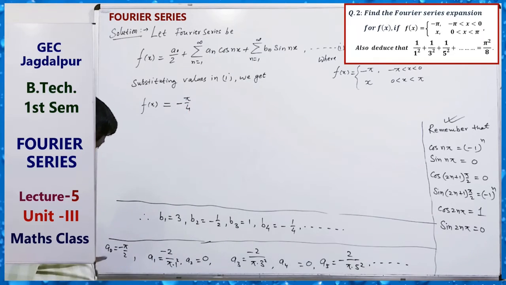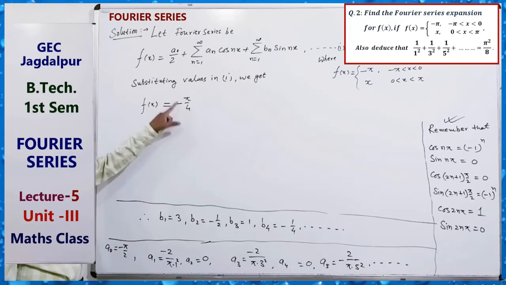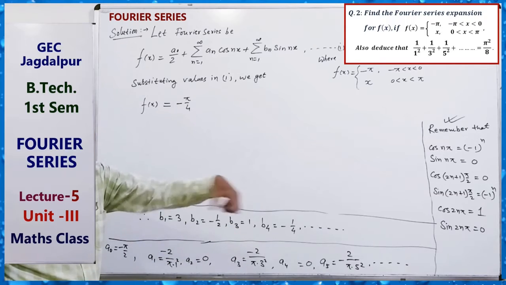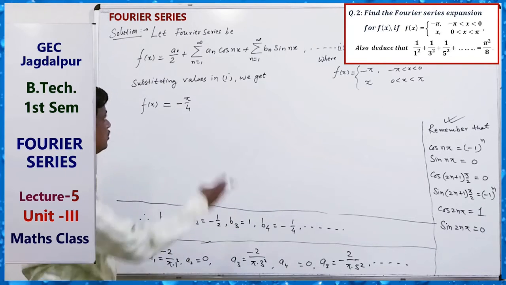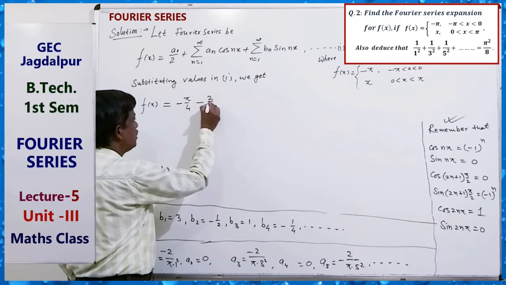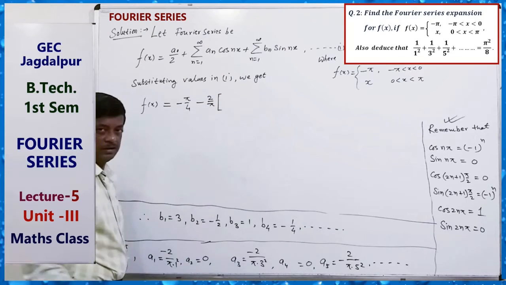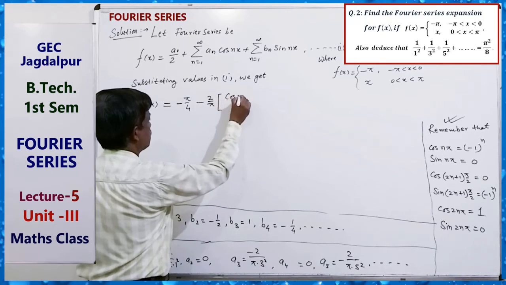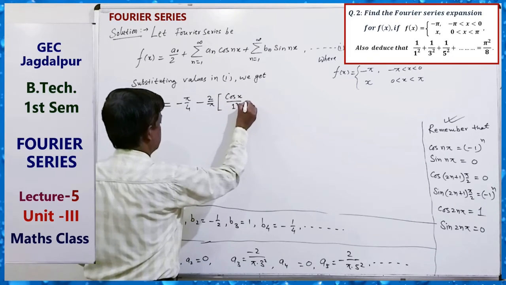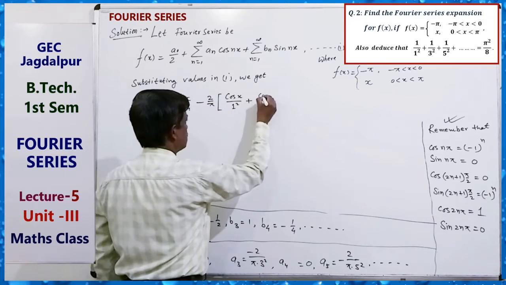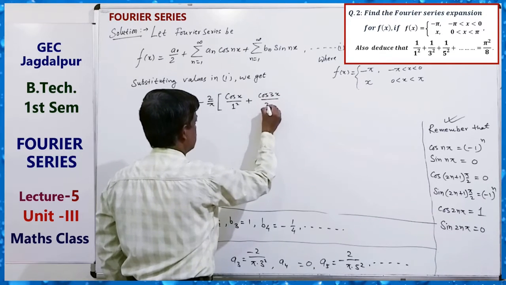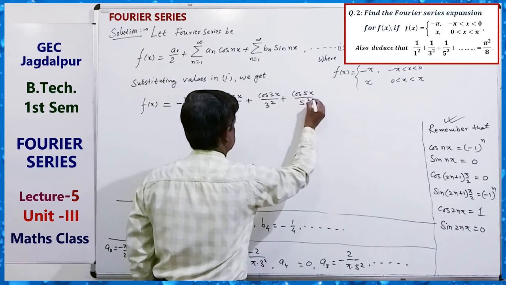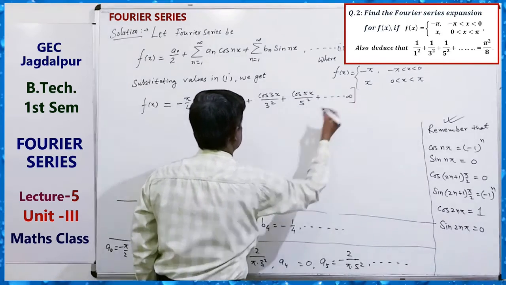Then minus 2 by pi, taking it common, times cos x upon 1 square plus cos 3x upon 3 square plus cos 5x upon 5 square, because the even terms are 0.